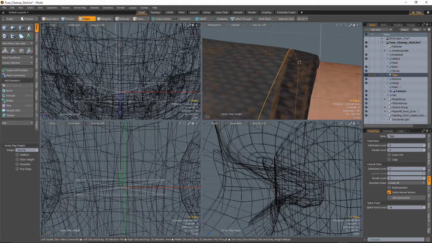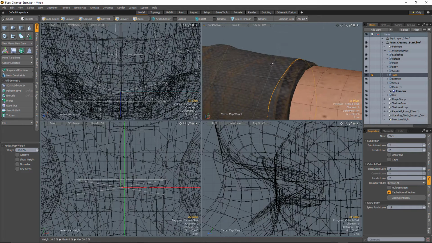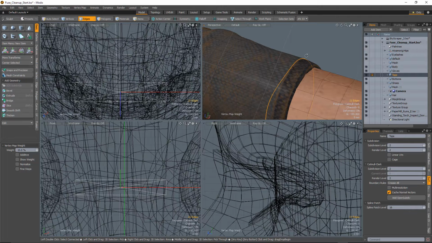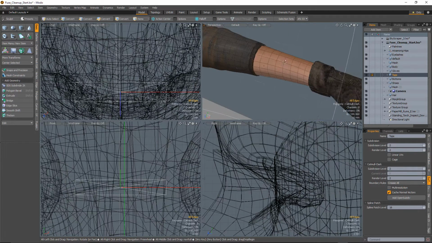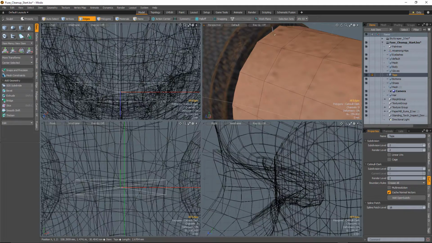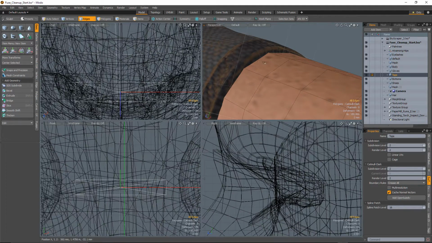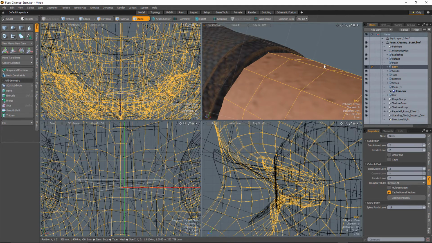Now I can back out here, and I may need to put it on a few different areas, but just by using the left and right arrows when I have a loop selected, I can leave my weight tool active, and then I can just go in and very easily just click as I get to the right edge and add that weight on. And you can see that causes some difficulties here where we've got the low poly next to the high poly, which is all right because we're going to move on to the body next.